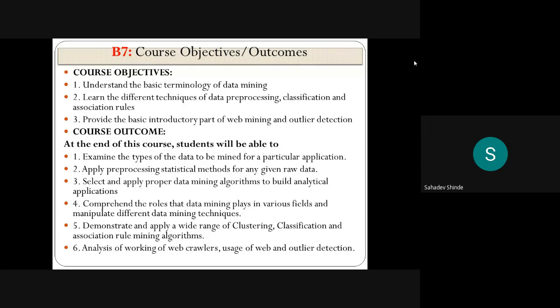So in that way we have six course outcomes for the data mining subject, and again we have the three objectives. These course outcomes are very much important. You should know what the course outcomes are for our data mining subject here.